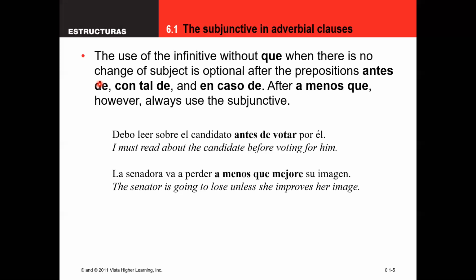But speaking of, con tal de que and en caso de are practiced that way, where you could use either or. You could use the infinitive after con tal de, or you could use con tal de que and use a subjunctive, even if you don't have a change in subject. En caso de, same thing. You can use en caso de plus an infinitive if you don't have a change in subject, or you can use en caso de que plus a subjunctive, even if you don't have a change in subject. Now, if you have a change in subject with either of these, you have to use the subjunctive. So the antes de que thing has to happen if you have a change in subject.